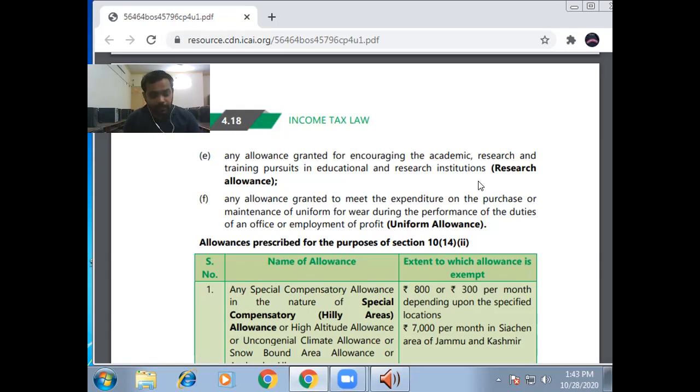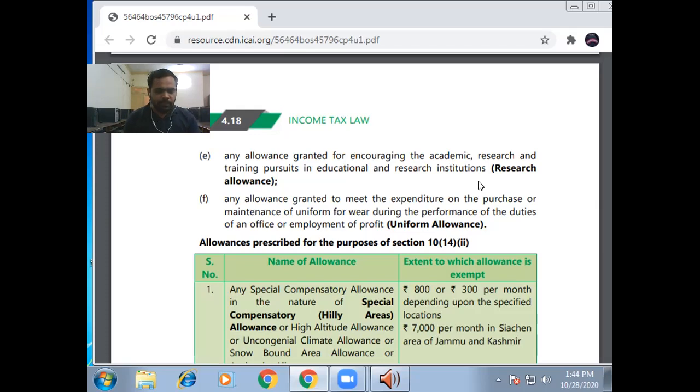This is the need of the office or the organization, not the personal need of the employee. That's why if the uniform allowance is allowed by the organization to the employee, in that case, the uniform allowance is completely exempt from income tax.